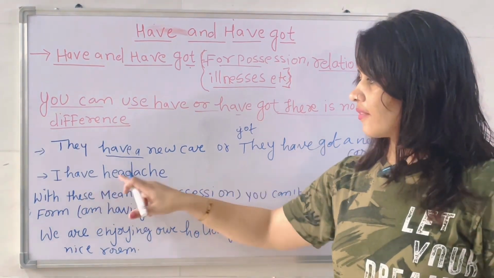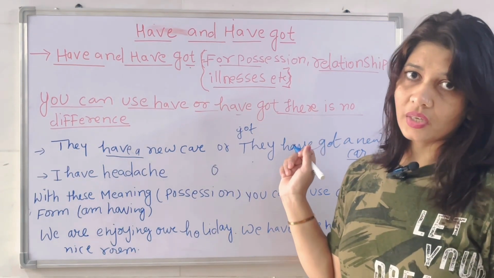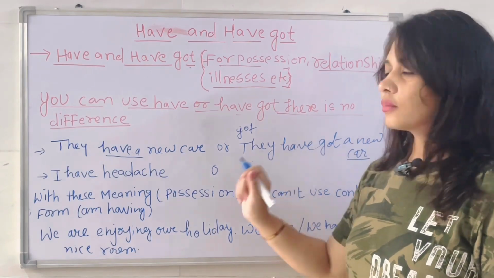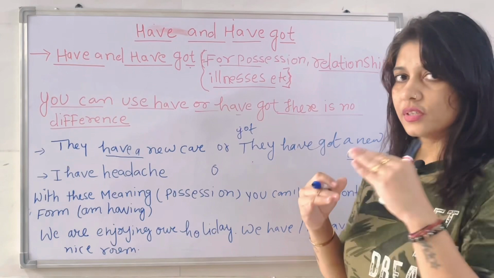Okay, I have a headache. You can also use I have got a headache. Okay, I have got a headache. So both are correct. Have got and have. If you use have, it is also correct.